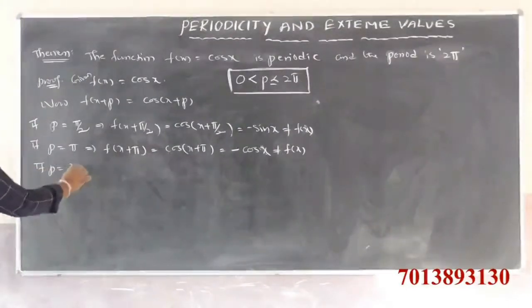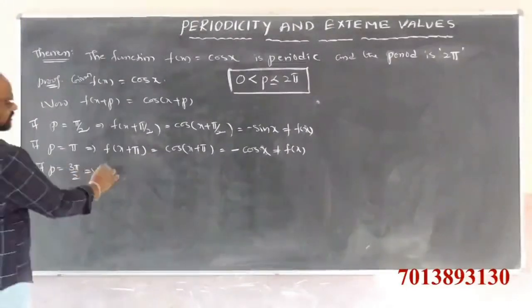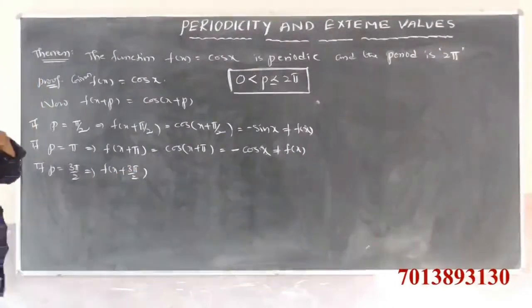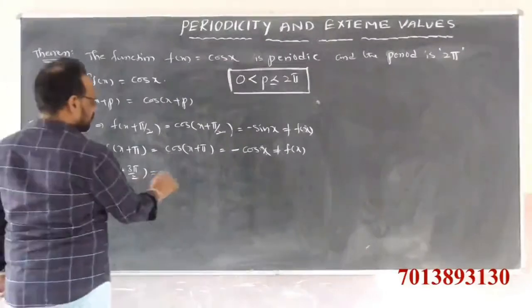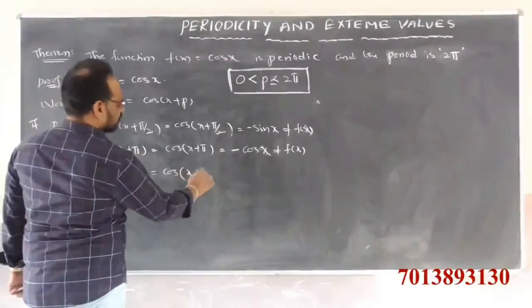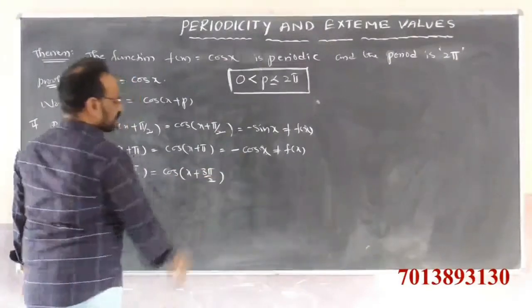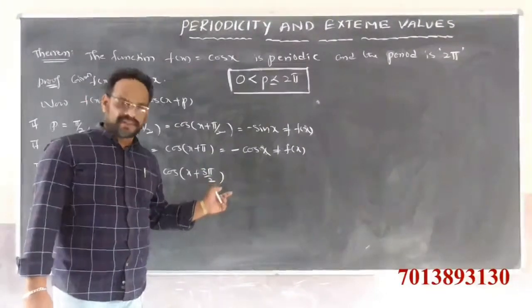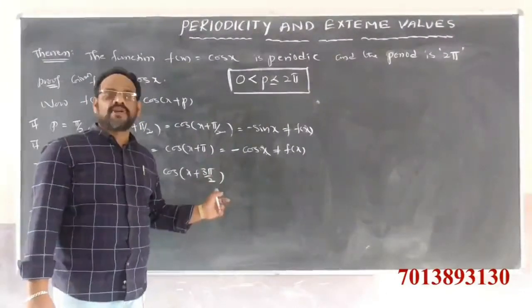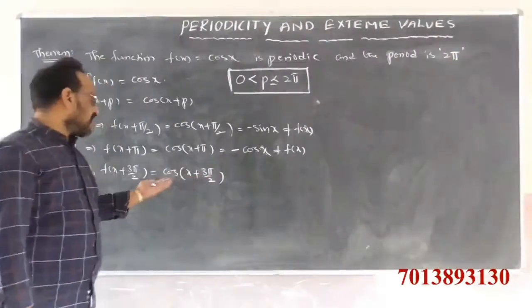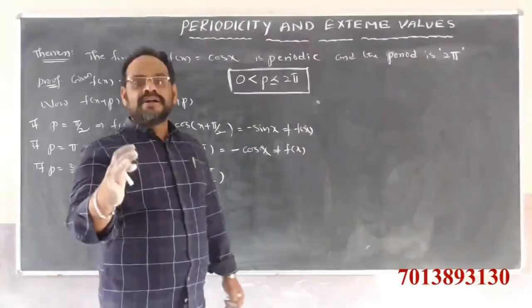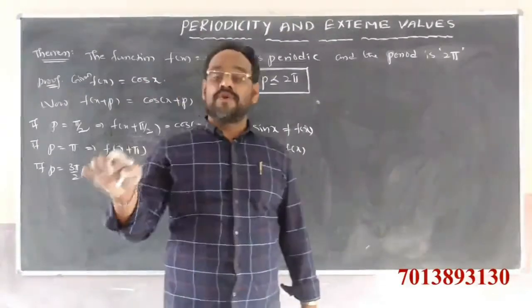Now substitute p is equal to 3 pi by 2. That means f of x plus 3 pi by 2 is equal to cos of x plus 3 pi by 2. 3 pi by 2 radians is nothing but 270 degrees. So cos of 270 plus theta lies in the fourth quadrant.